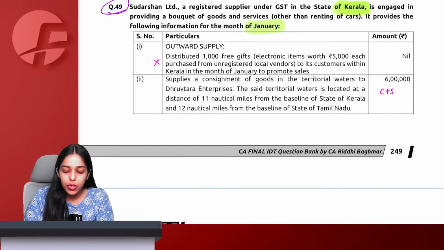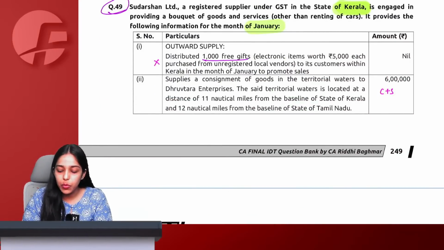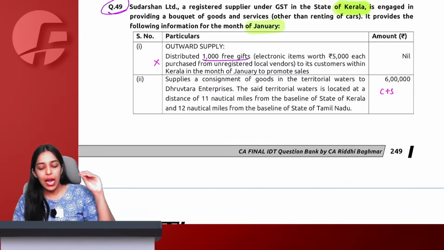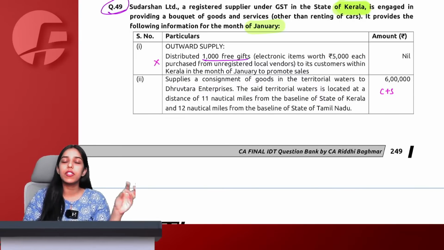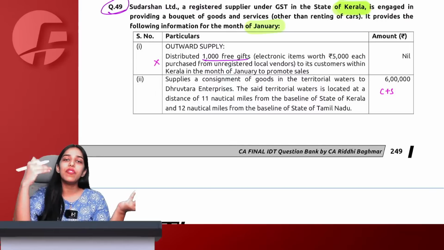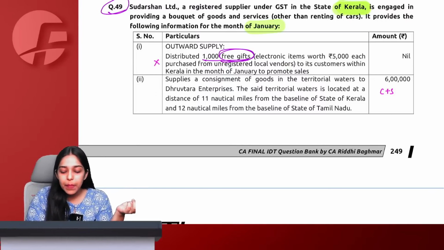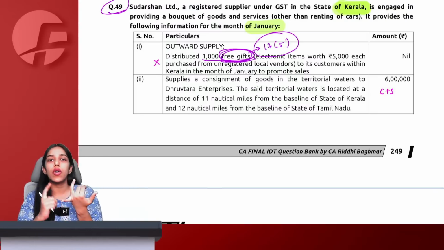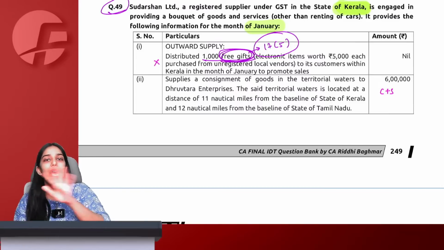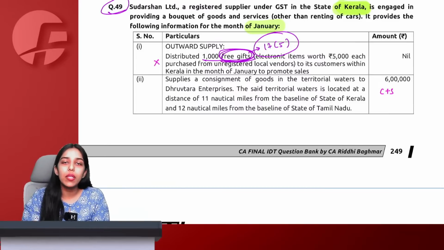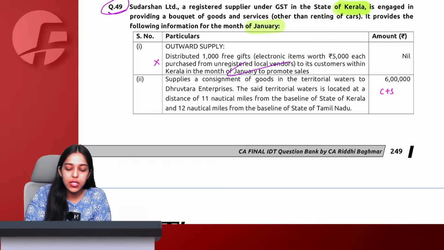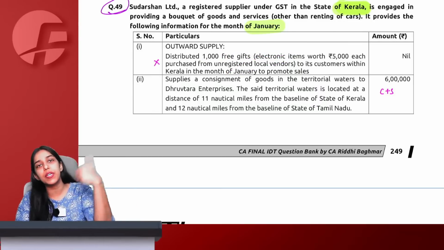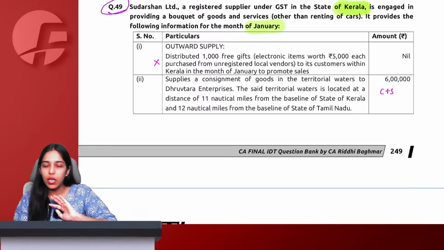Outward supply: distributed 1,000 free gifts, electronic items worth 5,000 each purchased from unregistered local vendor to its customers within Kerala in the month of January to promote sales. When we purchased, it was purchased from unregistered persons, which means we had not taken ITC then also, and now we are not actually selling, we are gifting them as free gift. Now free gift, we know section 17(5), any goods lost, destroyed, stolen, written off, given as free gift or sample, ITC is not allowed. Also, it will not be a supply. Even if we had purchased from registered person, still ITC won't be allowed, but here we have anyways purchased from unregistered person. So, block ITC, no point for that.